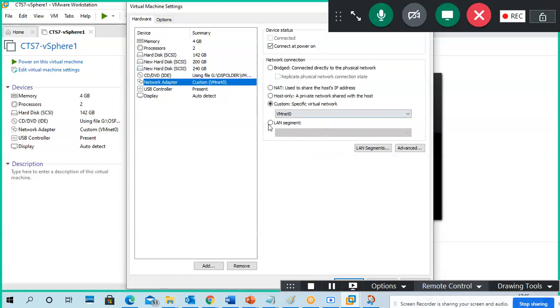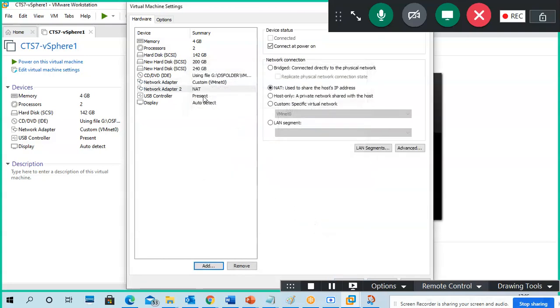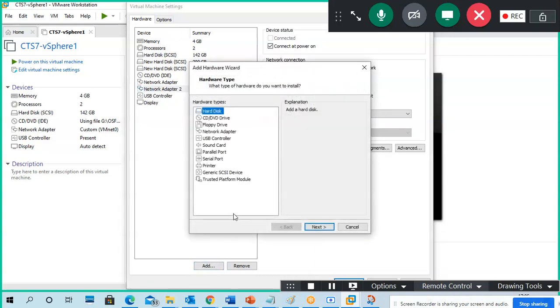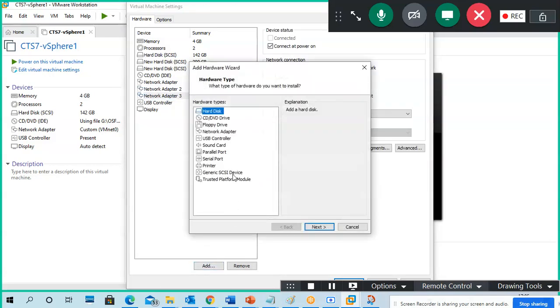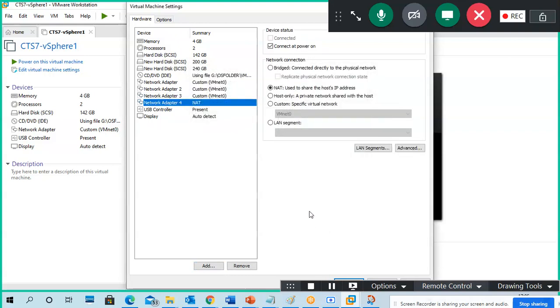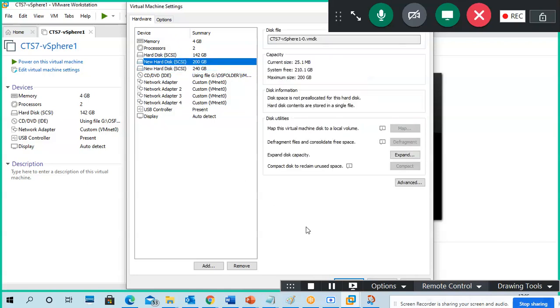Next, network adapters. Already one network adapter is there. I'm going to add two more network adapters. Network adapter, finish. By default it is NAT, I change it to VMNet 0 only. Next, network adapter, finish, change it to VMNet 0. Network adapter, finish, change it to VMNet 0. So extra network adapters, 1, 2, 3, I added. Two disks I added. Got it?